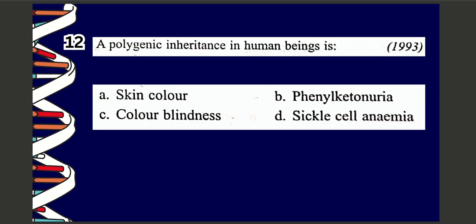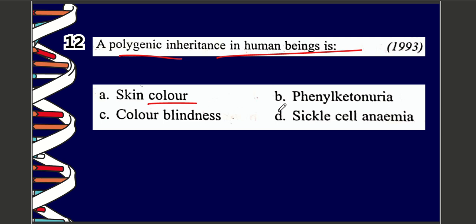Next question. Question number 12. An example of polygenic inheritance in human is A. skin color, B. phenylketonuria, C. color blindness, D. sickle cell anemia. The correct option is option number A, which is skin color.